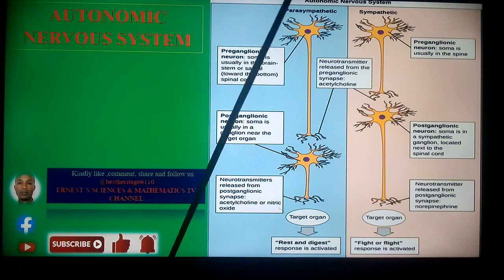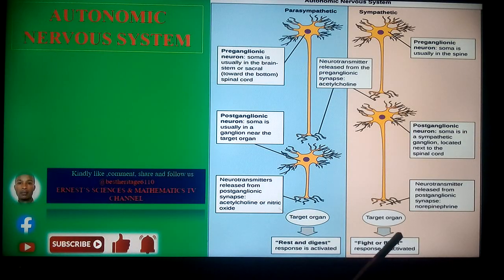Now generally we're going to see that the sympathetic nervous system is going to be activated in times of emergency response and flight, as we're going to see later in our discussion. And the parasympathetic nervous system is normally going to be activated when the body is at rest or with normal everyday functioning, like maybe digestion and other activities.